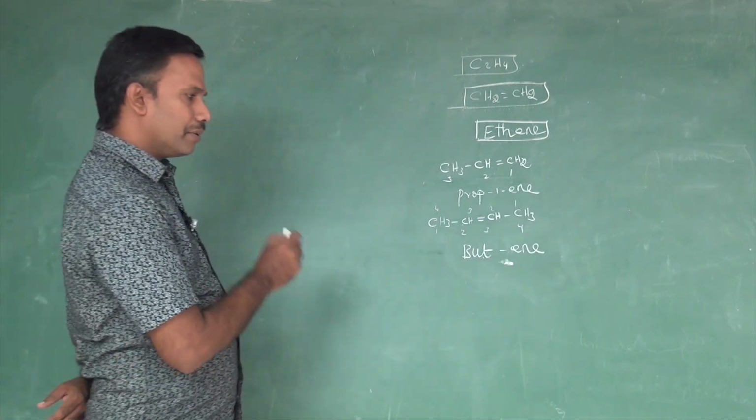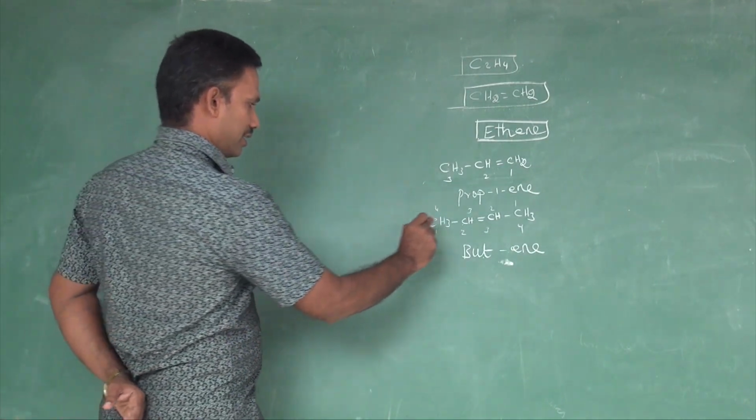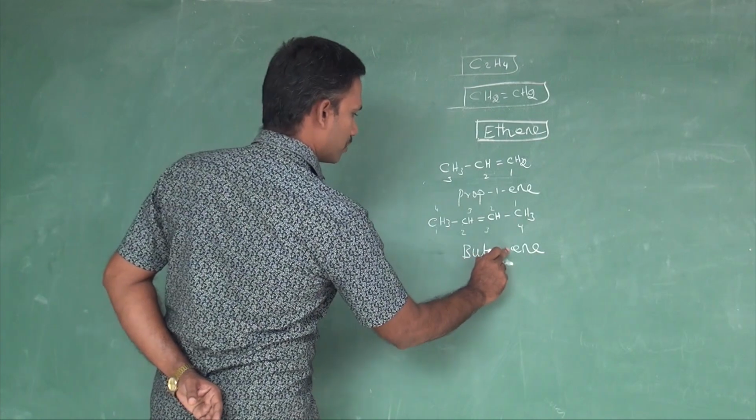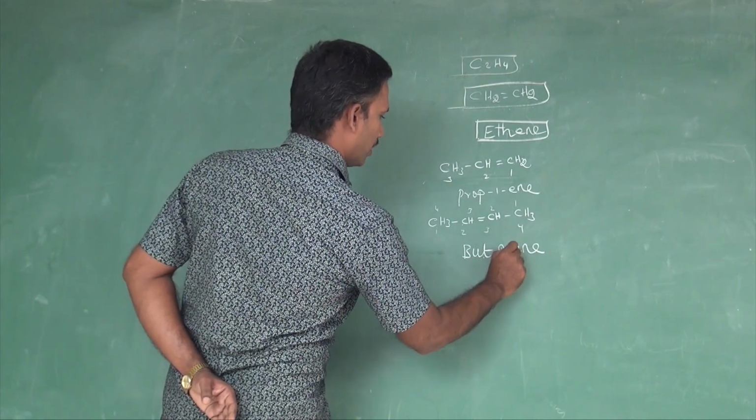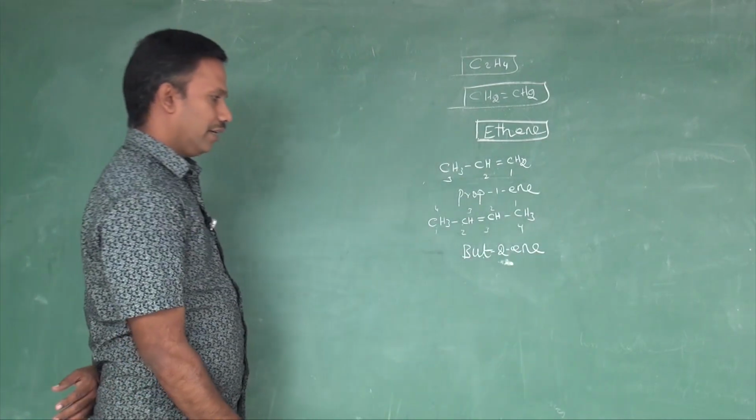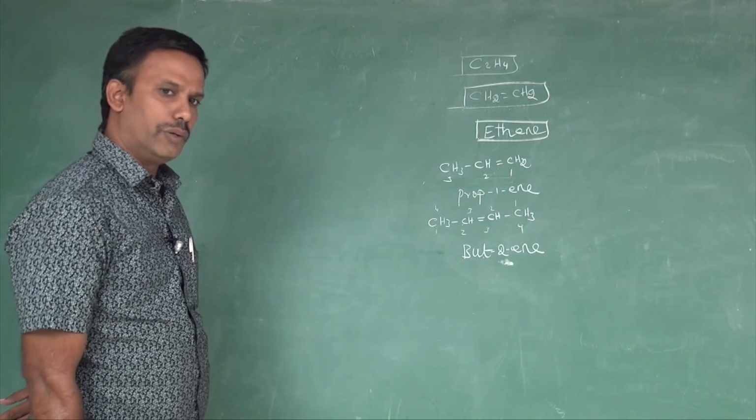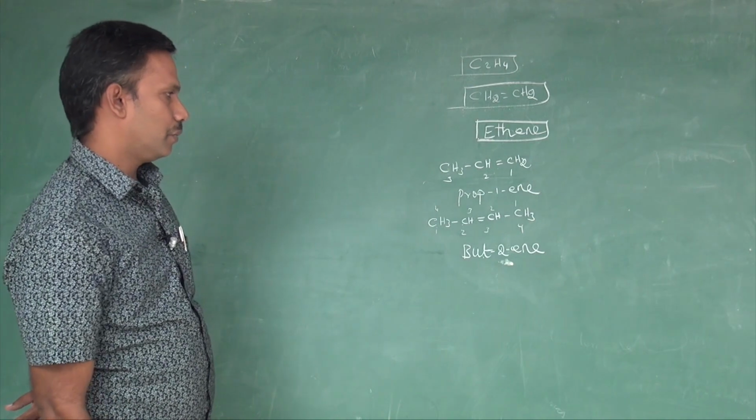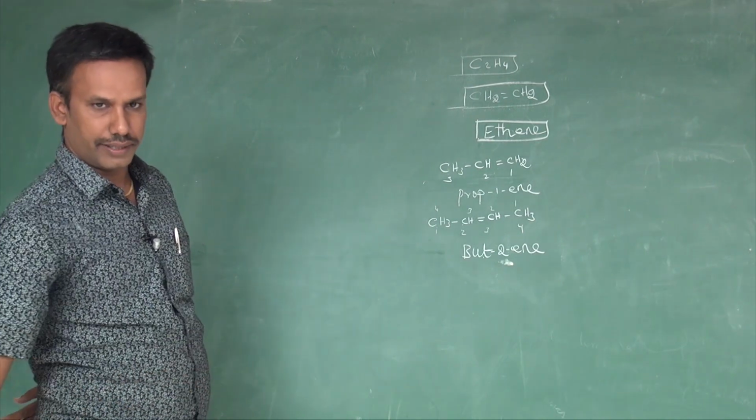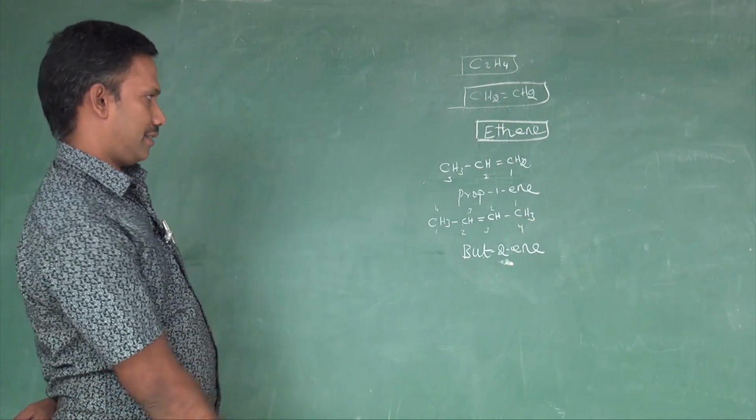So the location of the double bond must be mentioned here. In the second place there is a double bond, so but-2-ene. But-2-ene or 2-butene, 2-butene or but-2-ene. This is a way of naming alkenes.